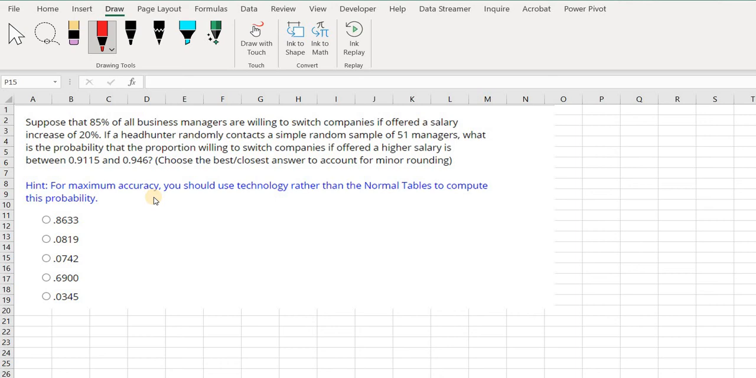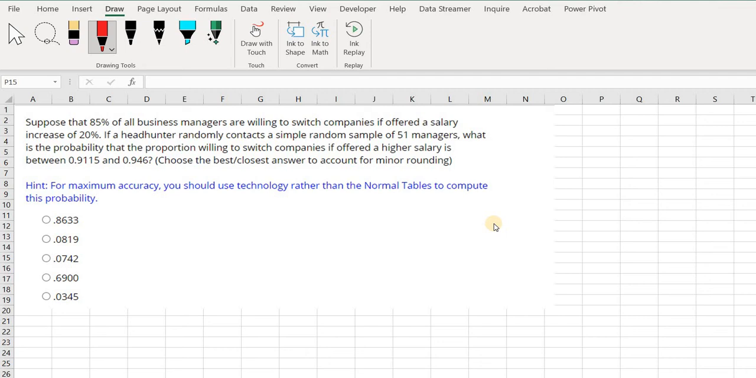Suppose that 85% of all business managers are willing to switch companies if they are offered a salary increase of 20%. If a headhunter randomly contacts a simple random sample of 51 managers, what is the probability that the proportion willing to switch companies if offered a higher salary is between 91.15% and 94.6%? Now, this question definitely is related to the distribution of sample proportion, because it can't be a